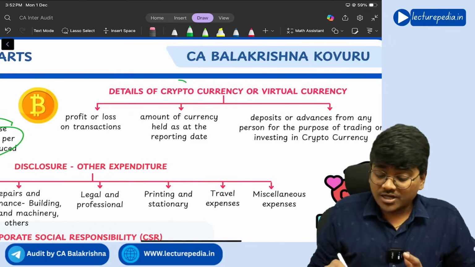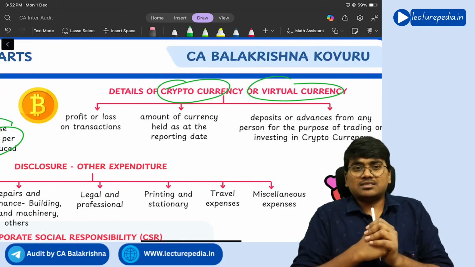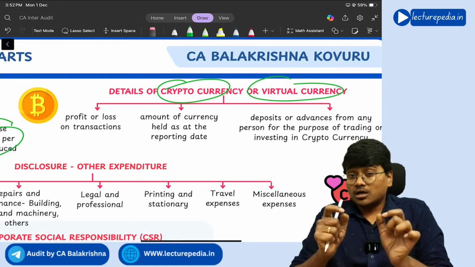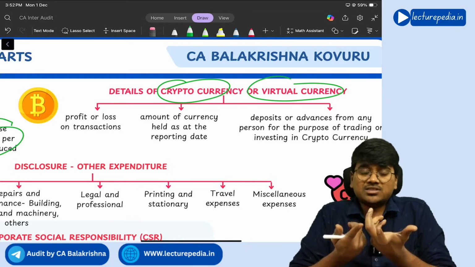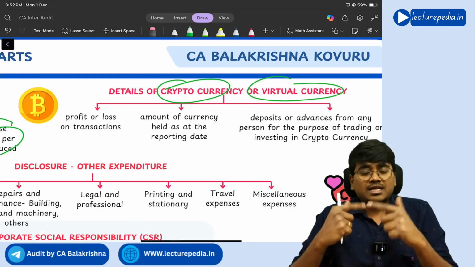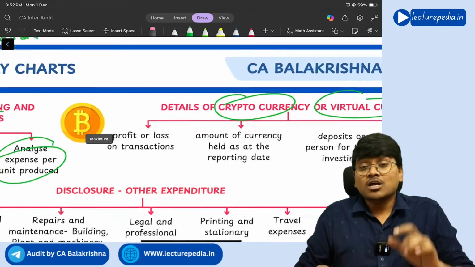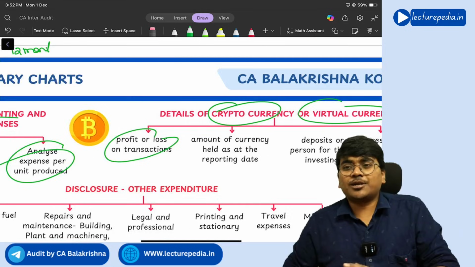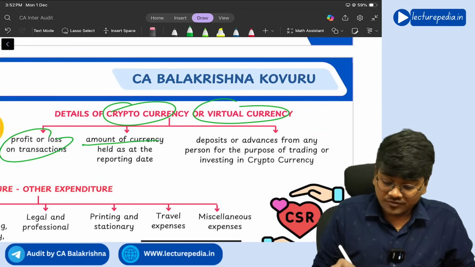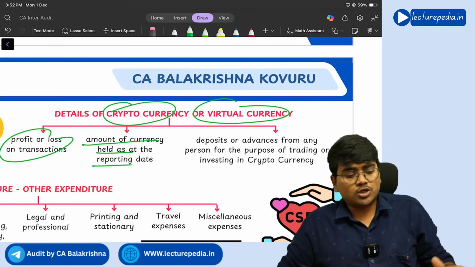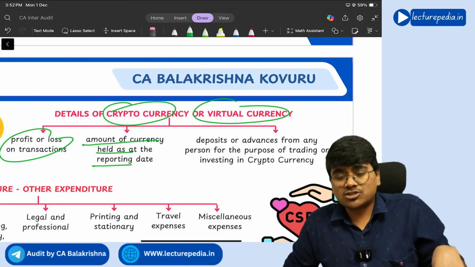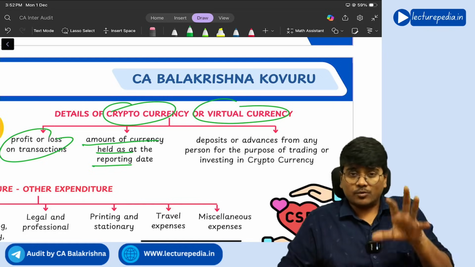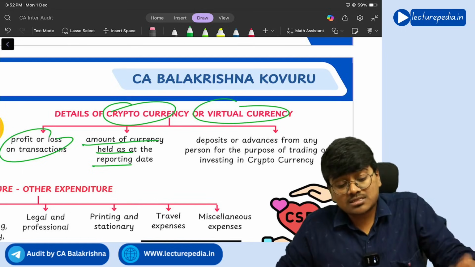Next, details of cryptocurrency or virtual currency like Bitcoin, Ethereum, various cryptocurrencies are there. Now, the entity might be purchasing and selling these cryptocurrencies, trading in cryptocurrencies. So what is the profit or loss that the entity has made in these crypto transactions? Amount of currency held as at the reporting date. So at the reporting date, that means as on 31st March, the entity might be having some investments in cryptocurrencies.